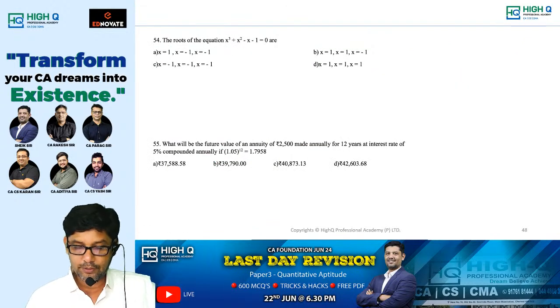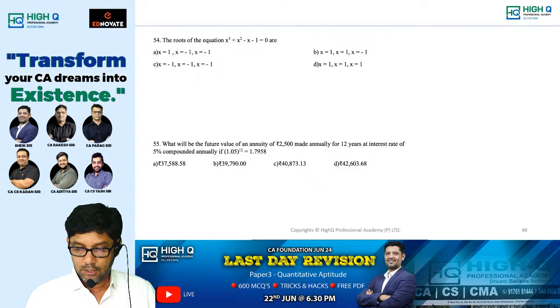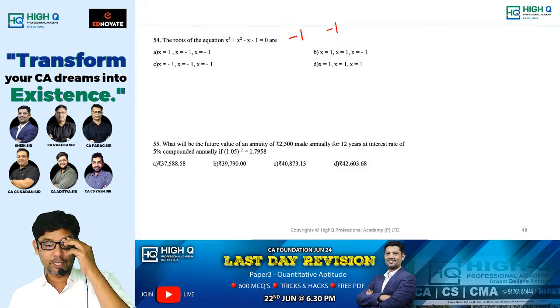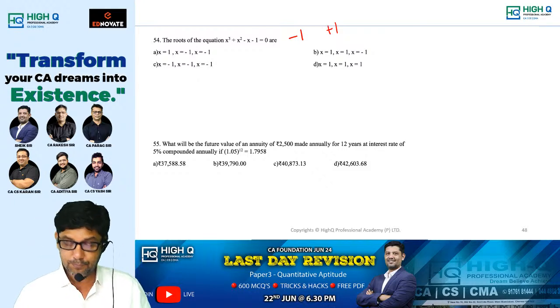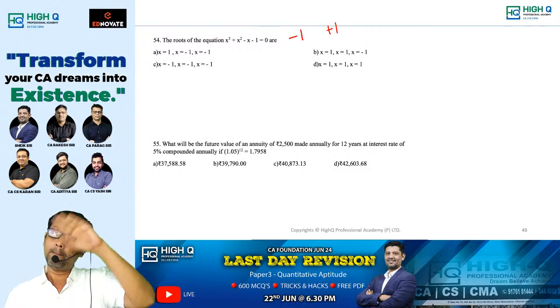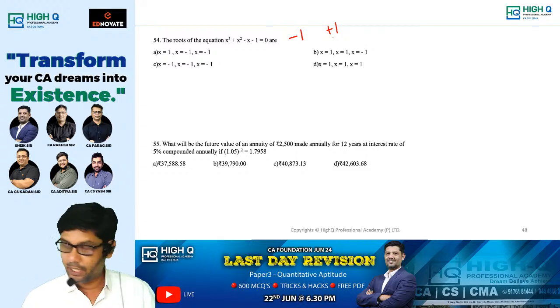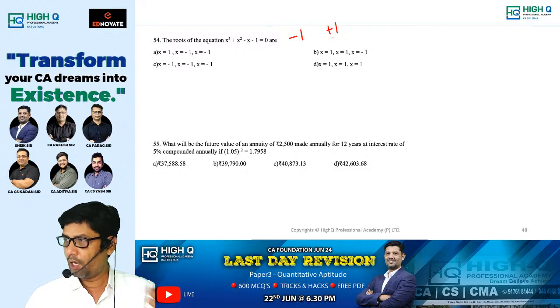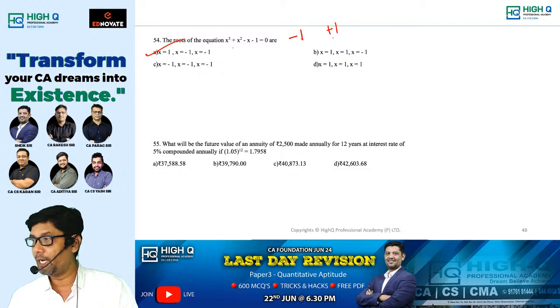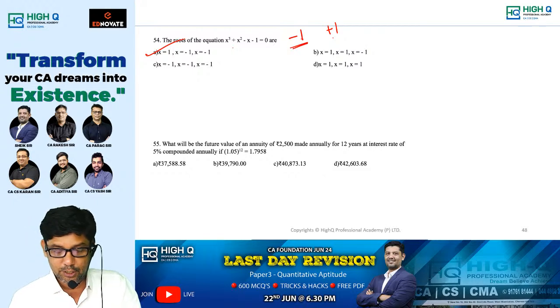The roots of the equation. Again the same rule. Sum of the roots is minus 1. Product of the roots is also minus 1. When you multiply, minus 1 or plus 1, my dear? Yeah, minus 1. No, plus 1. Minus b by a, and after that minus d by a. So minus 1 as well as plus 1. Alternate signs, na? So what is minus 1 and plus 1? What will come, my dear? 1 minus 1 minus 1 will be the answer. When you add, you should get minus 1. When you multiply, you should get plus 1.